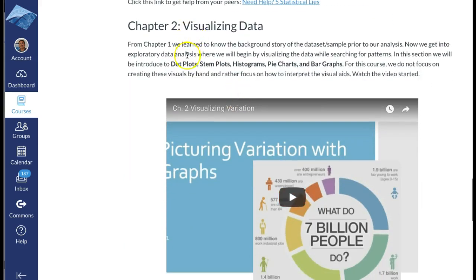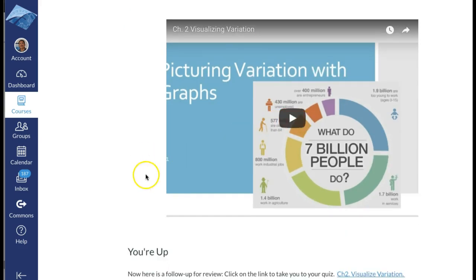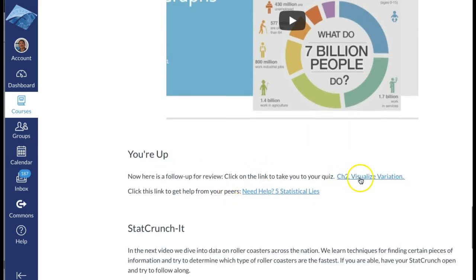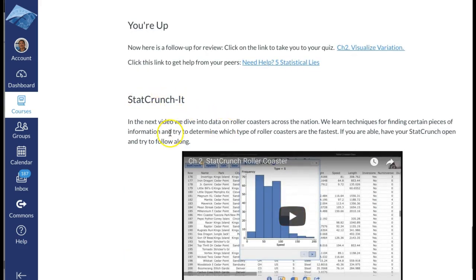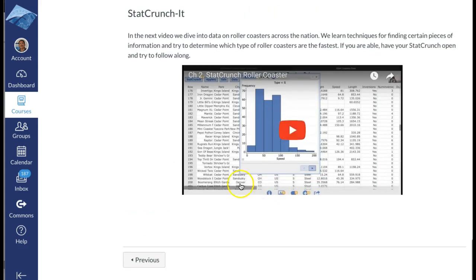Then here I get into chapter 2, where I'm talking about dot plots, stem plots, and pie charts, just these three. You watch this video, and after that I have another You're Up, another quiz for you to answer, very short and sweet. And of course you have this here. Then the very last section is just StatCrunch. I cut off the video here because we're already at about 25 minutes and I didn't want to make it any longer. This is just how we can do everything in StatCrunch, so I encourage you to have StatCrunch out.